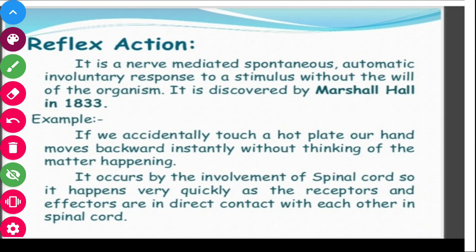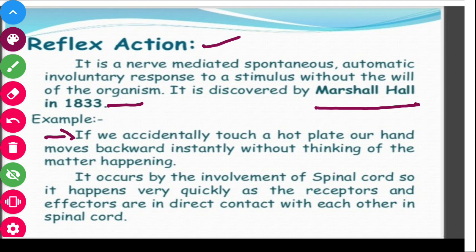Coming to the next topic, which is the reflex action. It is a nerve-mediated spontaneous, automatic, involuntary response to a stimulus without the will of the organism. Even if we are unconscious or not willing to do that work, our reflex actions do it automatically. It was first discovered by Marshall Hall in 1833. One of the best examples of a reflex action is that if we accidentally touch a hot plate with our hand, we move it back instantly without thinking.